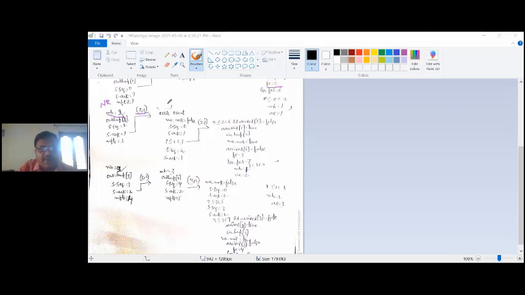Now 2, 1 is sent, but what happened here? A frame error event happened, that means the frame is not received at the receiver. So whenever a frame error event happens, no NAK is set to false. No NAK is set to false, that means NAK is true, that means send a negative acknowledgement. So whenever you send a negative acknowledgement, the sequence number will become 0, and S.acknowledgement is the same as the previous one. And one more check, 1 less than or equal to 2 less than 3. That means the sequence number is 2, and the acknowledgement number is 1.